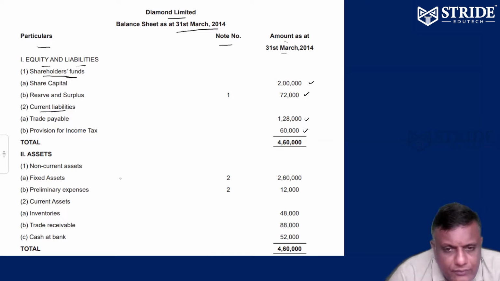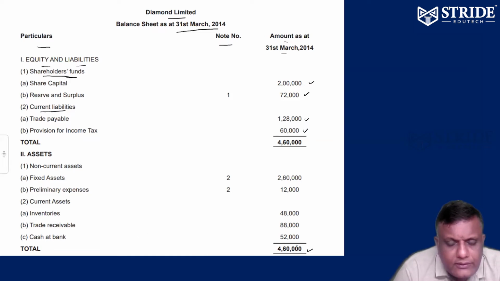Next, asset side. Non-current assets: fixed asset 2,60,000; preliminary expenses 12,000. Current assets: inventory 48,000, trade receivables 88,000, cash at bank 52,000. So total 4,60,000.